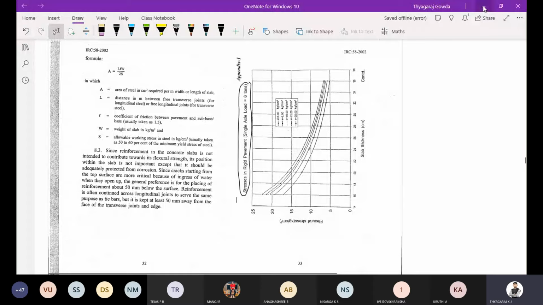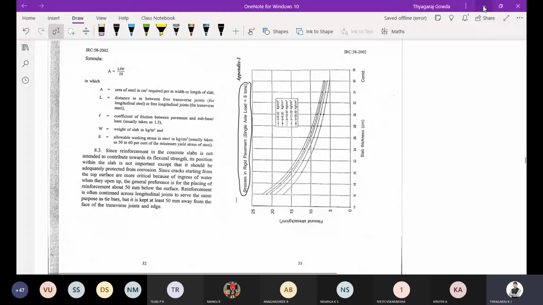When the single axle load is 6 tons, we use this chart. Similarly there are many graphs for various single axle loads: 8 tons, 10, 12, 14, 16, 18, 20, 22 and 24 tons. Then comes the tandem axle, with 12 tons, then again tandem axle with 16 tons, 20 tons, 24 tons, 28 and 32 tons.